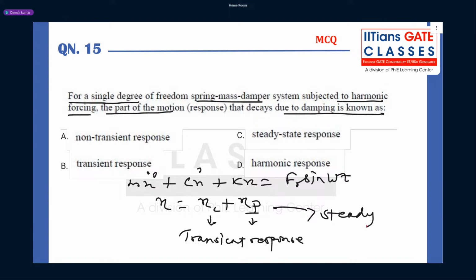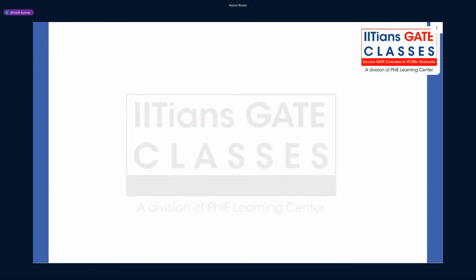Now guys, in case of the transient response, we already know how we solve this complementary function, by removing the force. So how we solve, guys? You all know, right? m x double dot plus c x dot plus k x equal to 0.